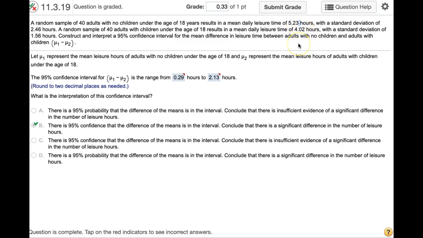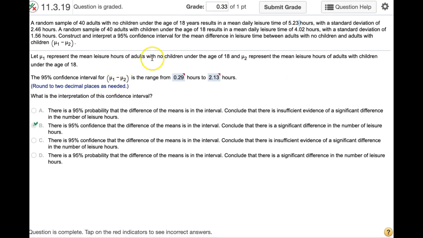So I guess the idea is we want to compare, do people with children have less time, or is there a different amount from those who have children than those who don't? And so you sample those two groups. There's only 40, and again, after we have a sample, we have to run hypothesis tests because we're really interested in the populations, and we want to know, are the populations of people with no children and children different? And we use the sample to help estimate that.